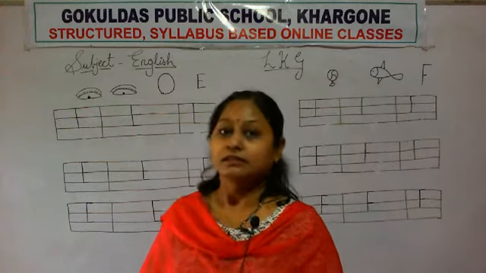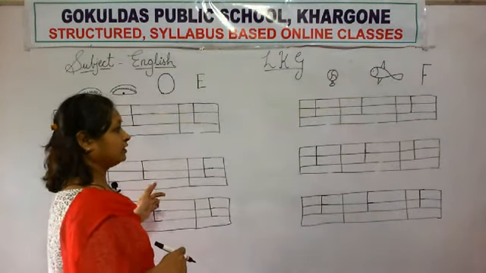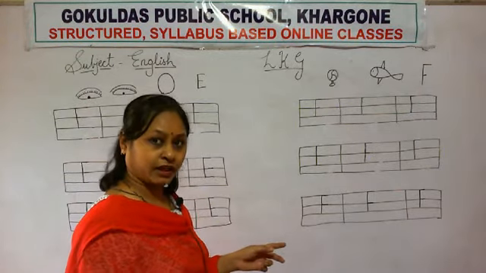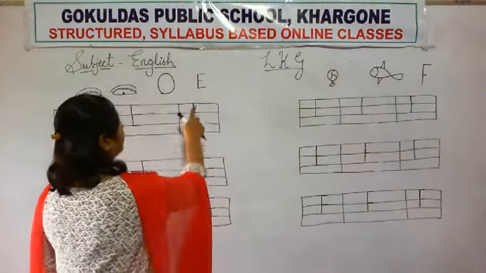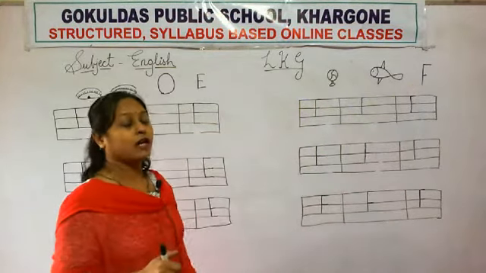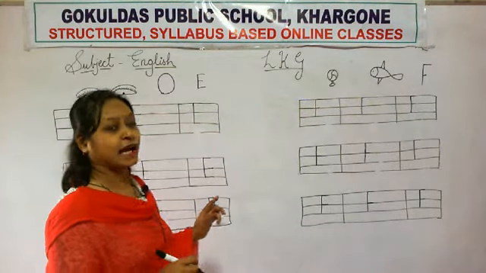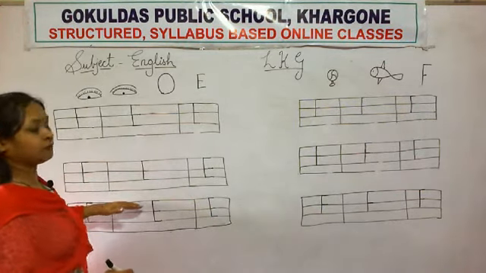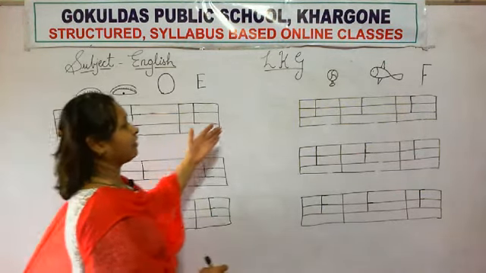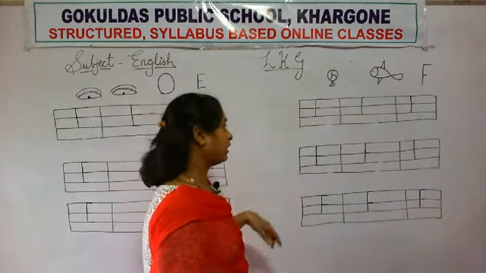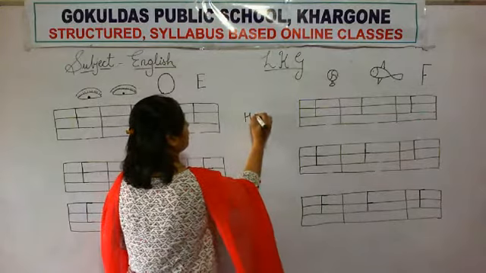Okay. Today we have learned the formation of E and F. So your homework is, at home, you have to write half page of letter E and half page of letter F. What is your homework?